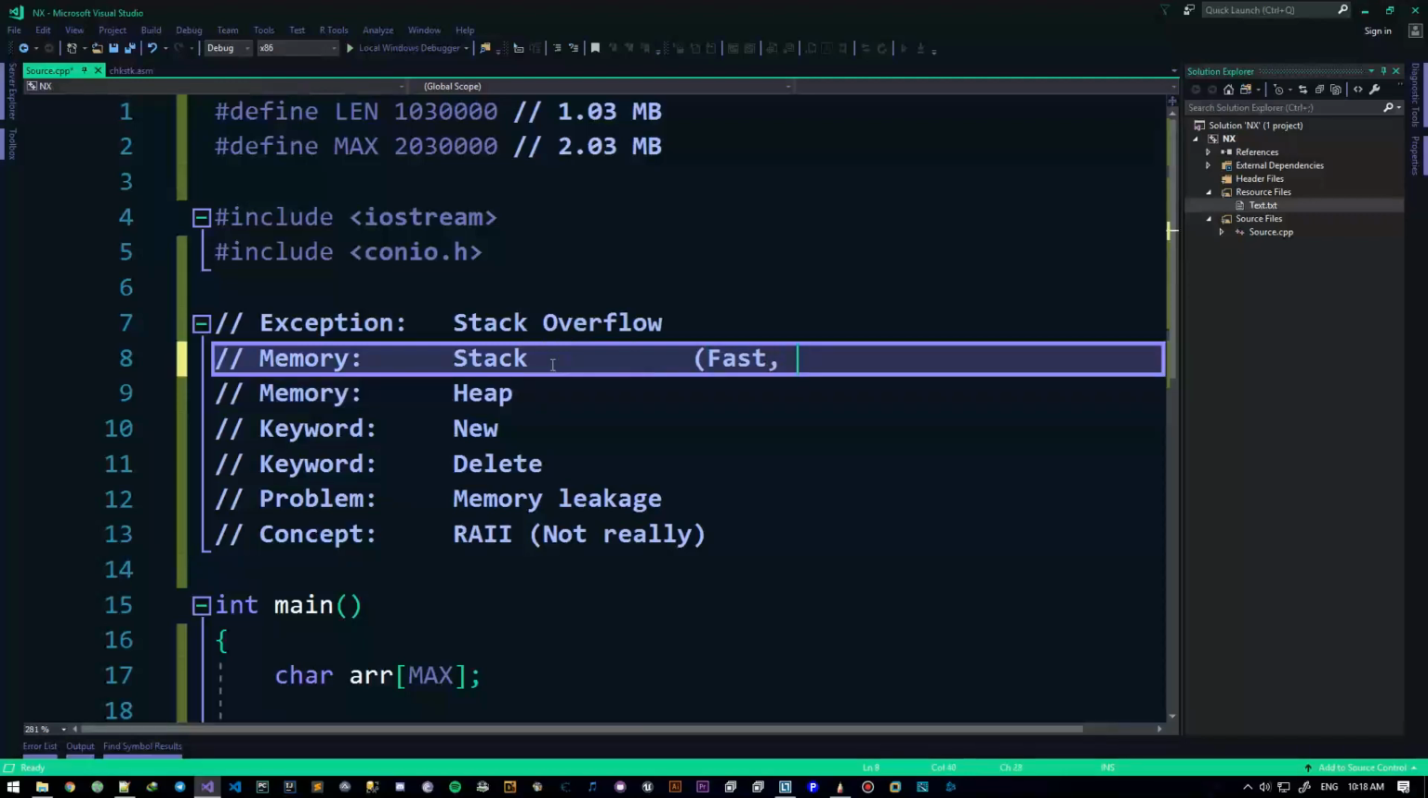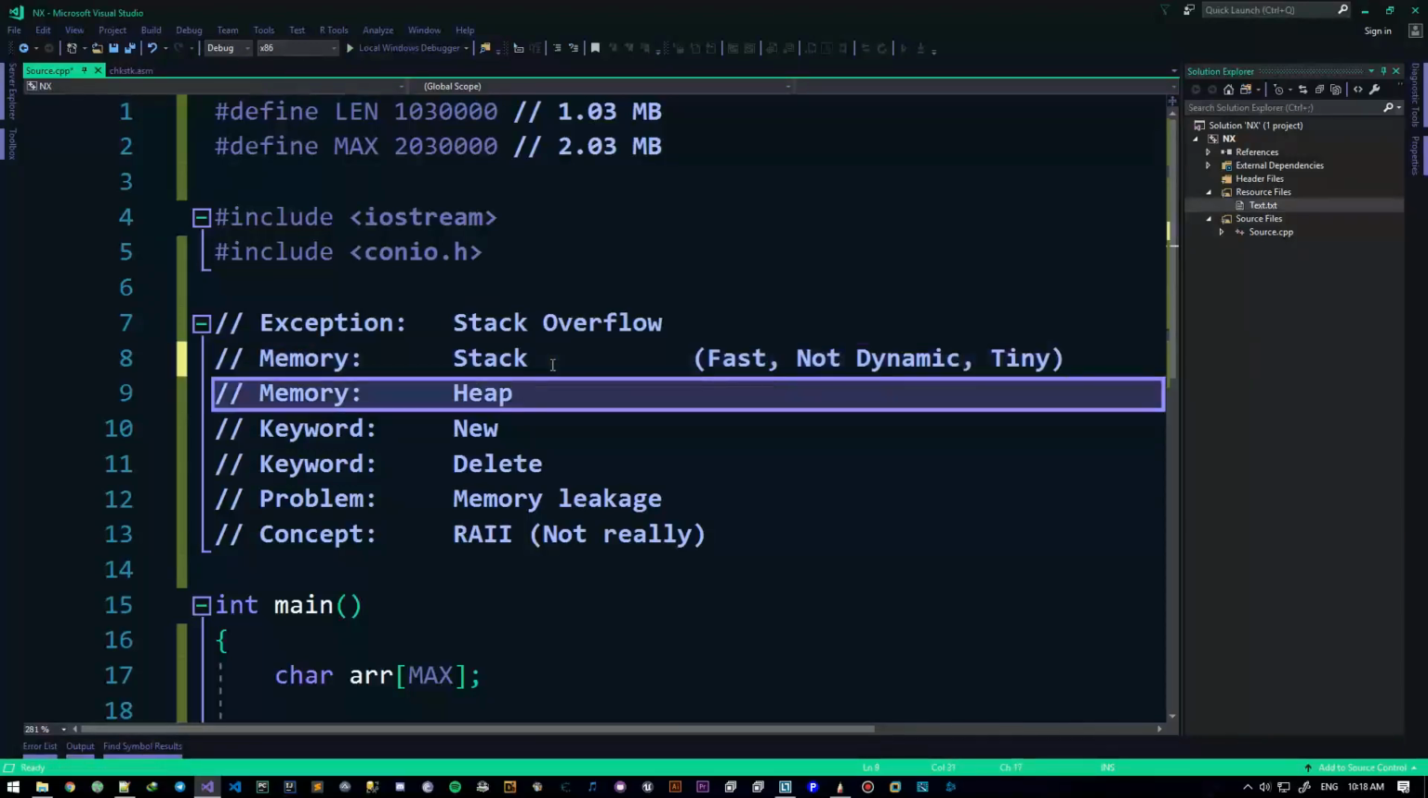It is, it's basically what it is. It's just fast. The bad point is it's not dynamic, and it's tiny. Not even small, it's tiny.